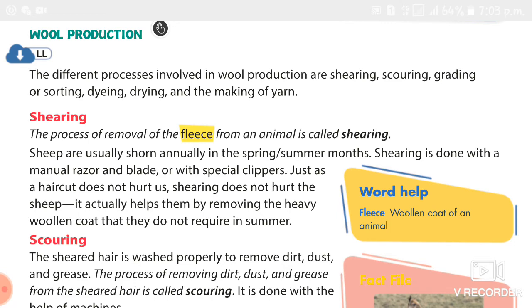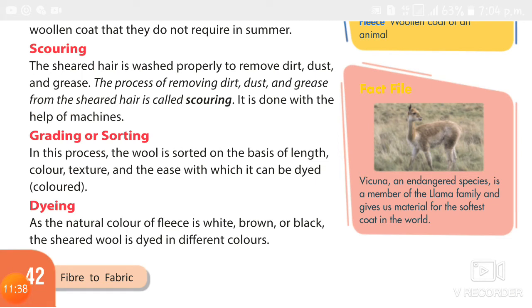Scouring means the sheared hair is washed properly to remove dirt, dust and grease.